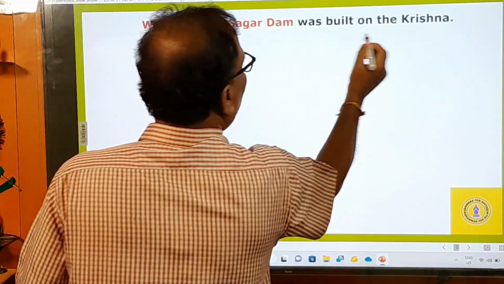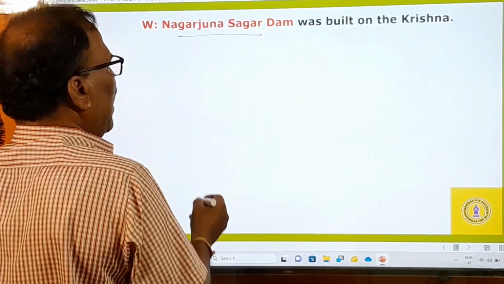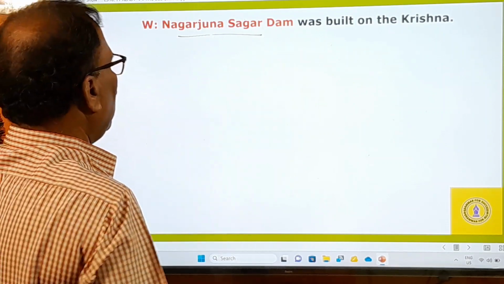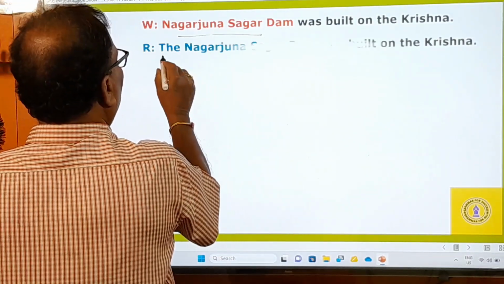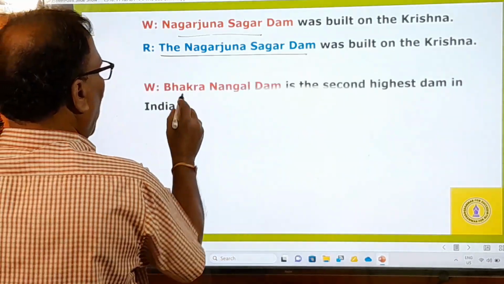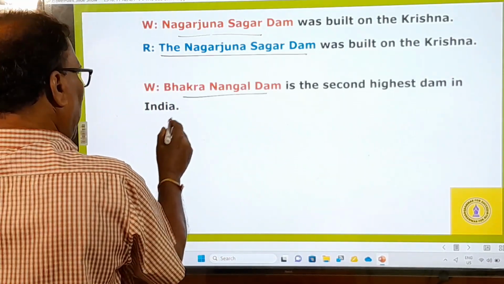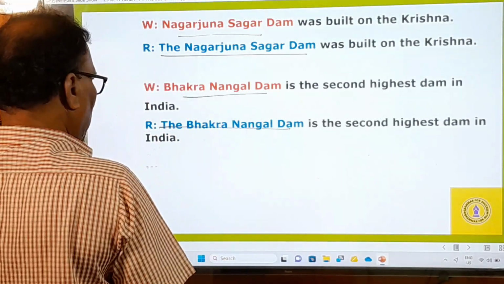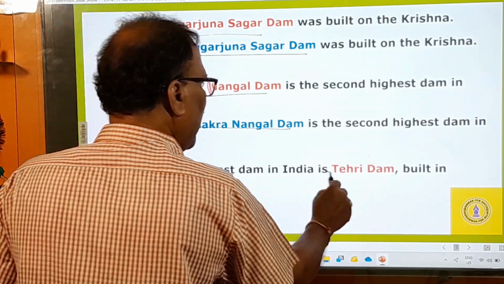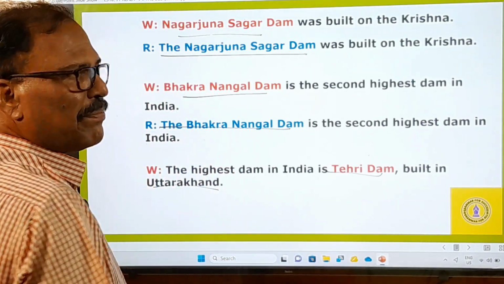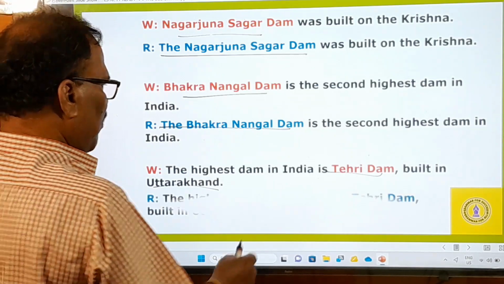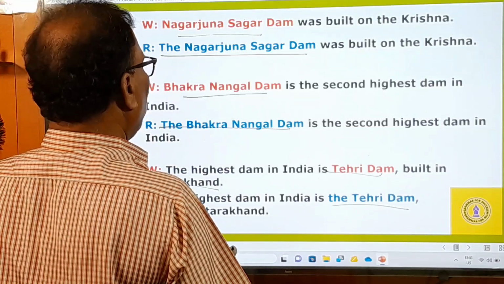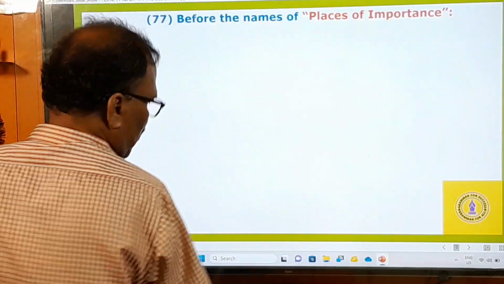Nagarjuna Sagar Dam was built on the Krishna. We are concerned more about this, and not about the remaining sentence. So we have said the Nagarjuna Sagar Dam. And Bhakra Nangal Dam is the second highest dam in India. You should not simply say Bhakra Nangal Dam, but you have to say the Bhakra Nangal Dam, right? And the highest dam in India is Tehri Dam, built in Uttarakhand. Don't simply say Tehri Dam, but you have to say the Tehri Dam. So in this way, before the names of dams, we must use the definite article.